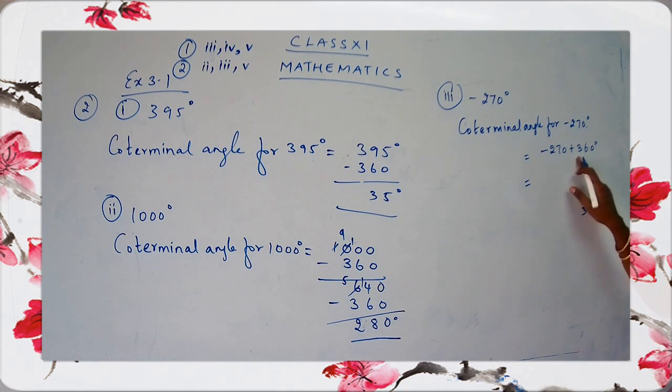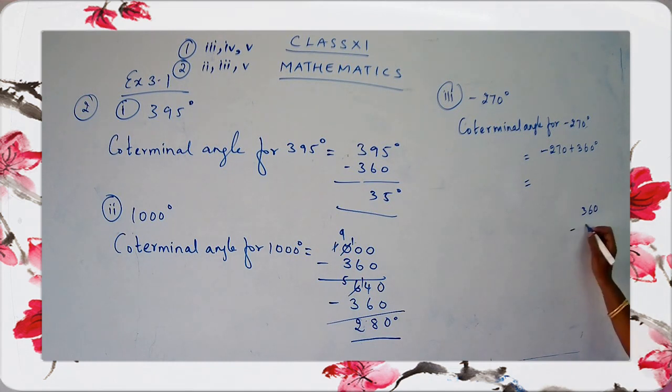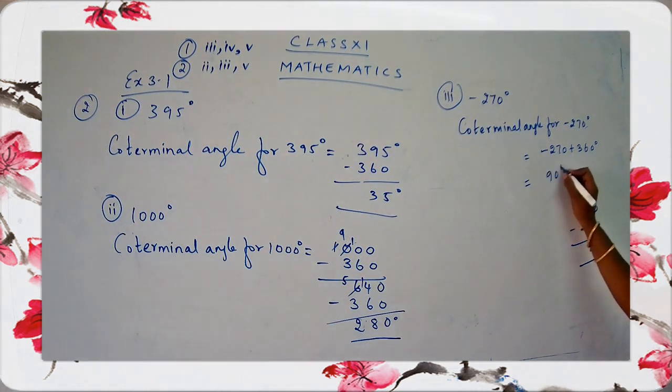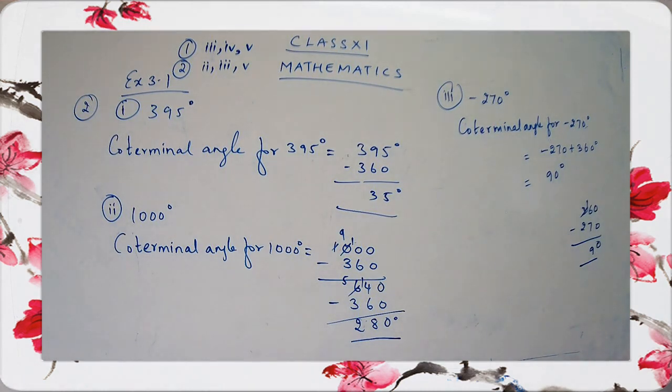Plus and minus, you have to do minus and you have to write the sign of the bigger number. So 360 minus 270, 0, 9. So you get the answer 90 degrees. So this is plus 90 degree. So the coterminal angle for minus 270 degree is equal to 90 degree. This is the answer. Okay, children.